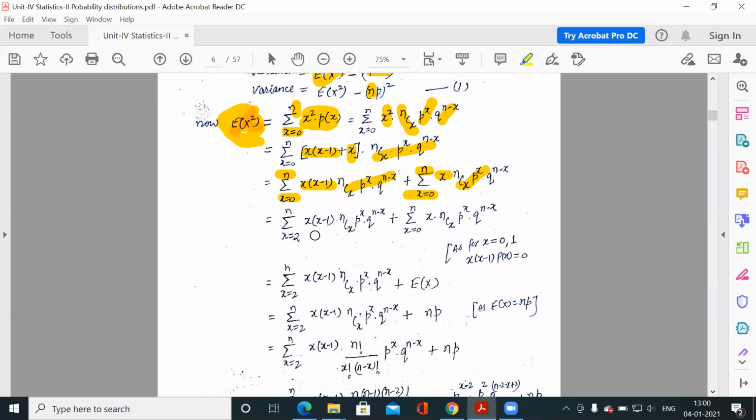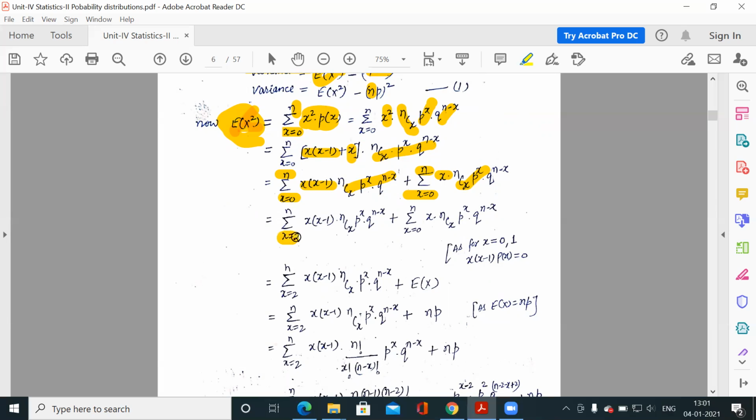Now if you observe, here we have x minus 1, and x starts from 0. When you substitute x equal to 0, it is 0 into something, which is 0. When you substitute x equal to 1, 1 minus 1 is 0, so 0 into something is 0. So for the first two terms, when x is 0 or x is 1, the coefficients are 0.